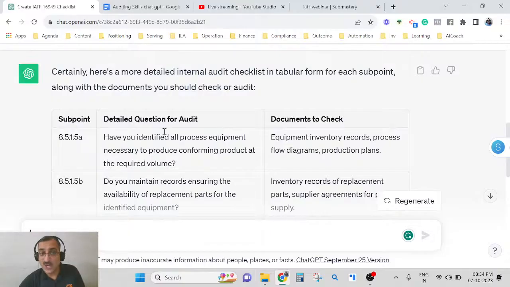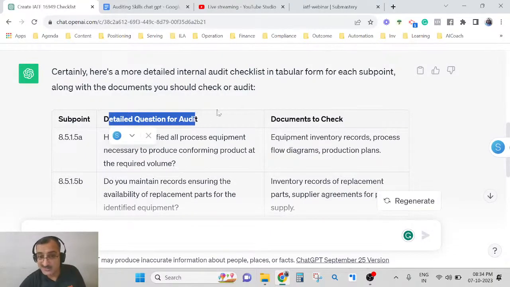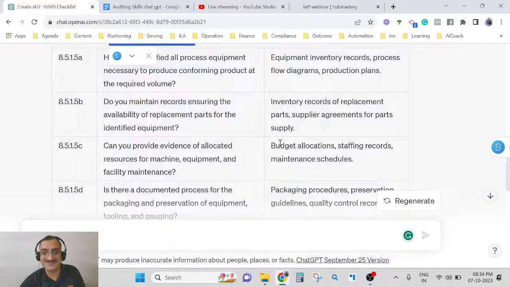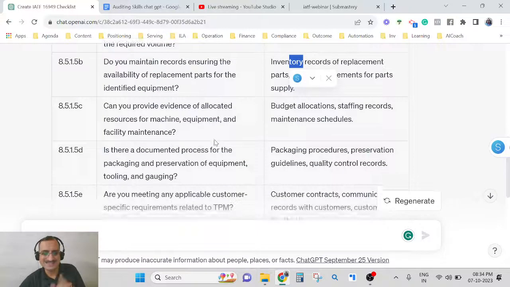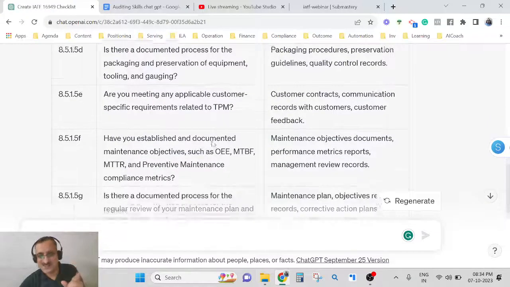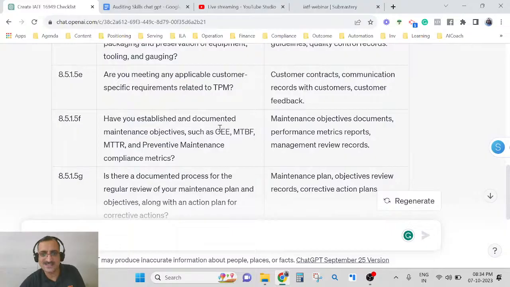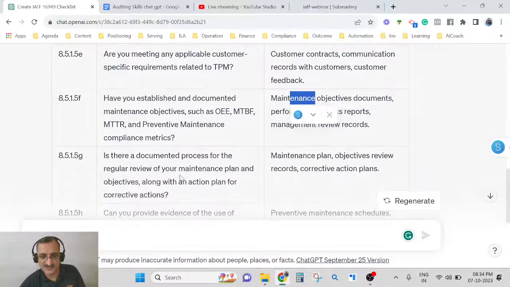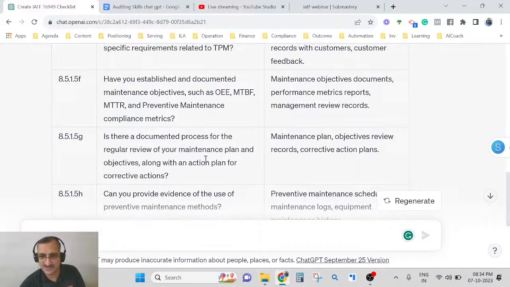It has now not only given me the question to ask, but it is also telling me what document to check. For example, can you maintain records? So it's asking me for the inventory, what the agreement is, what the packaging of the spare parts is, what the maintenance objectives are, and whether there is a documented process for the maintenance plan and corrective action plan. Can you see this?